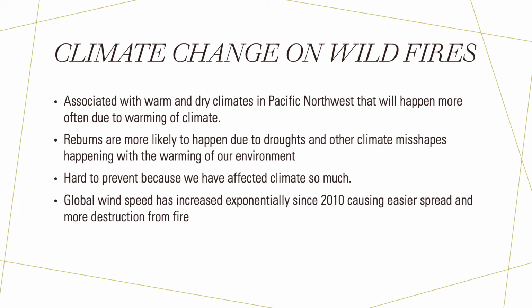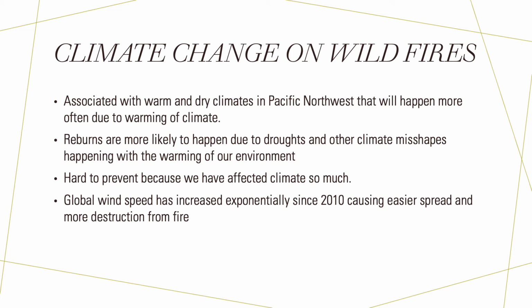So, climate change and wildfires: they're associated with warm and dry climates in the Pacific Northwest, and that will happen more often due to climate. Reburns are more likely to happen due to droughts and other climate mishaps happening with the warming of our environment. They're hard to prevent because we affected climate so much.